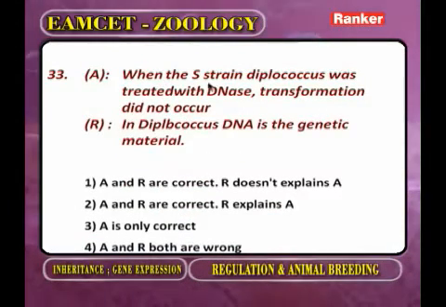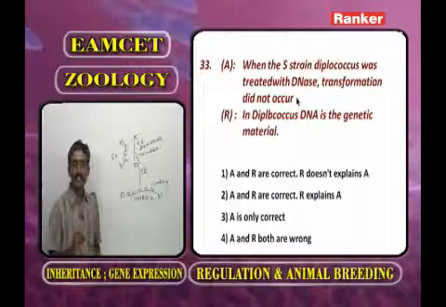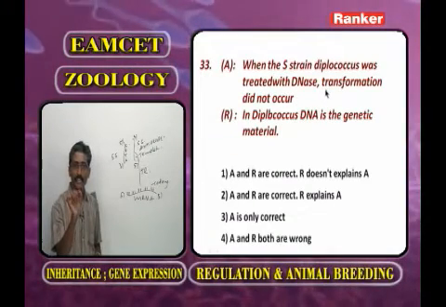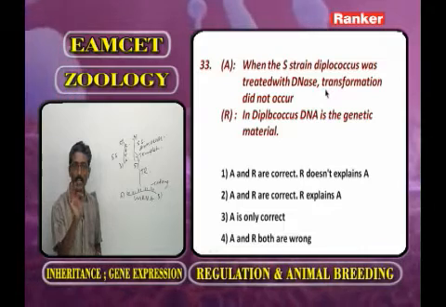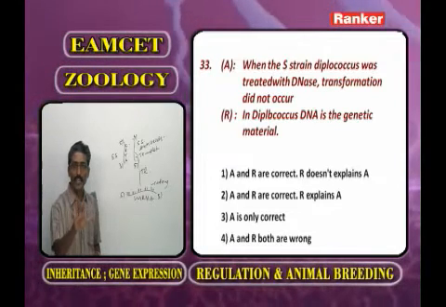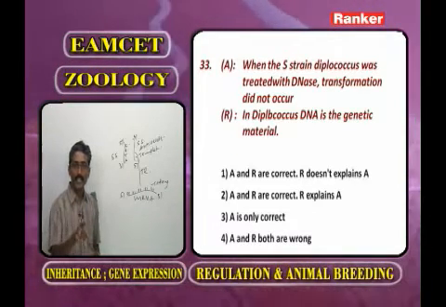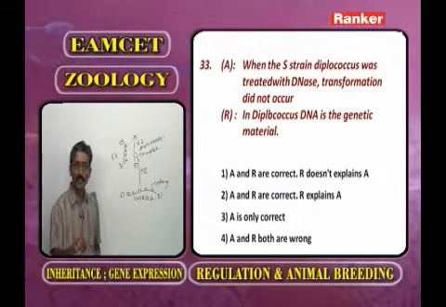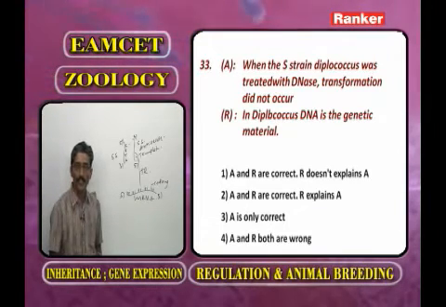When the S strain, that is related to Diplococcus, was treated with DNase enzyme, transformation did not occur because the DNase enzyme digests the material of S strain. DNase enzyme digests only DNA material.